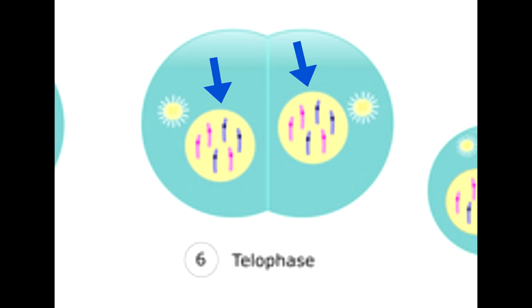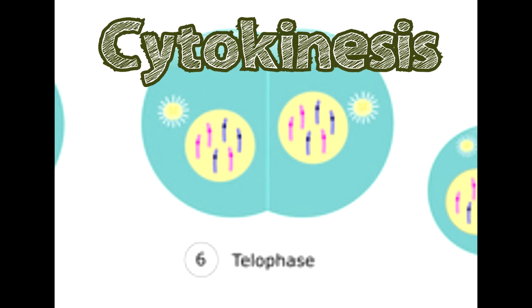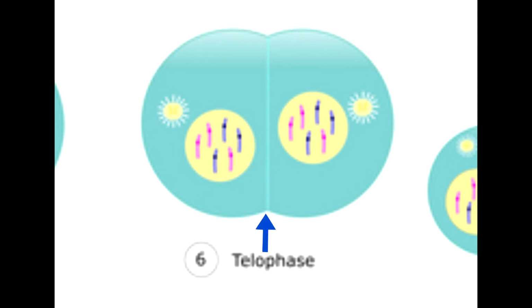However, the cell cannot actually form two daughter cells without undergoing cytokinesis. Cytokinesis occurs during late telophase and divides the cytoplasm and the cell into two. At this stage, a cleavage furrow forms, and this pinches the cell into two identical daughter cells.